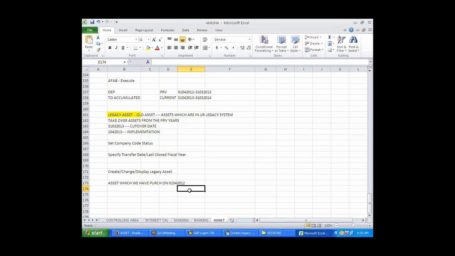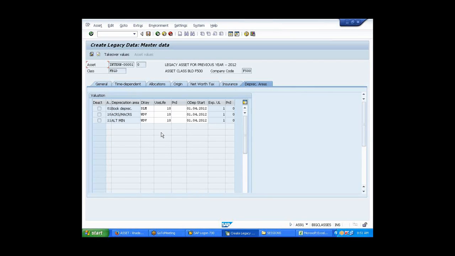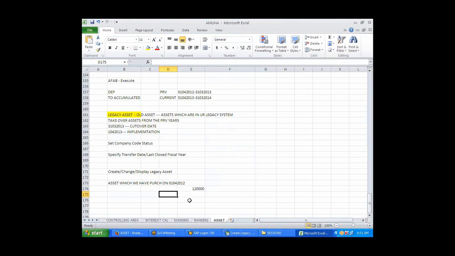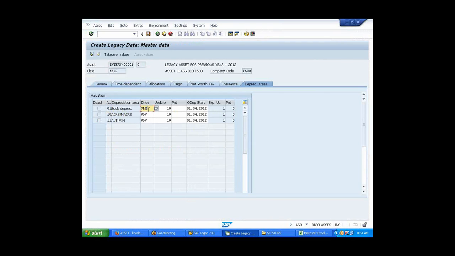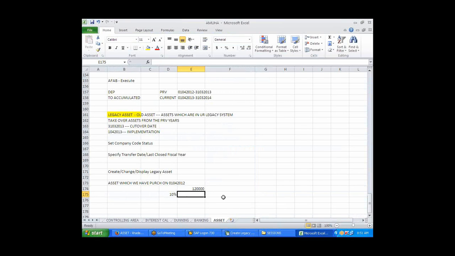The value of the asset during that period was, let's say, 120,000. When they purchased it, it was charged with a depreciation of 10%. So how much is it? 12,000.